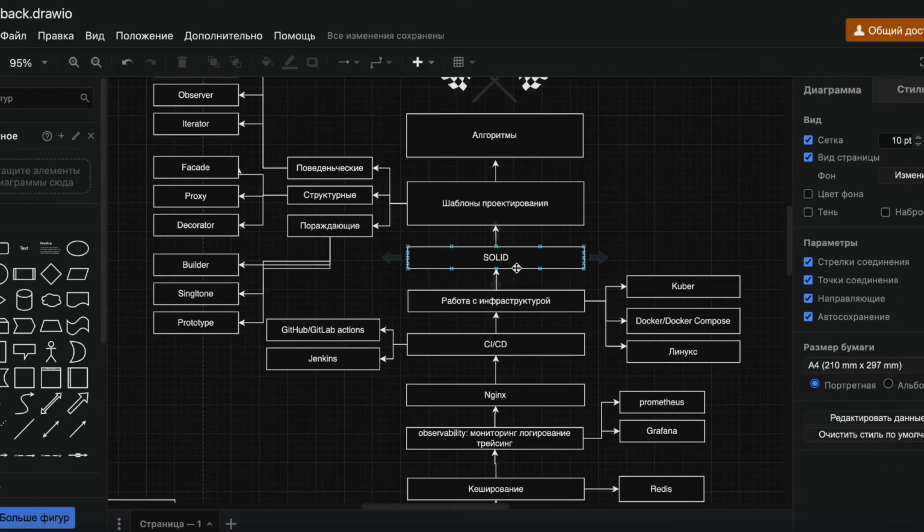Moving on, SOLID. There are different principles. We have principles like SOLID, KISS, DRY, YAGNI, GRASP. It would be worth knowing at least one of these. SOLID is the main one, really. Everything else is secondary. That is when it comes to architecture, to working with architecture. SOLID, KISS, DRY, these are straightforward concepts.